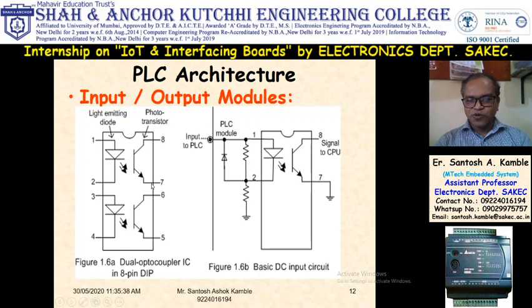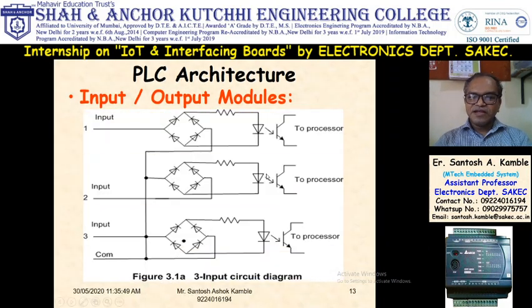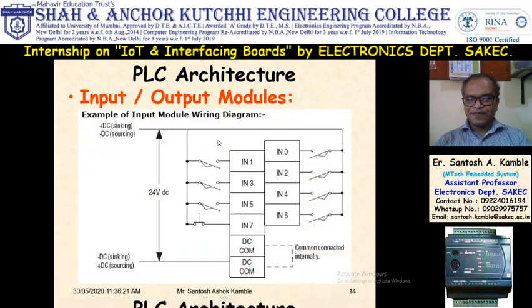This is known as an opto isolator, or you can say opto coupler. There is one light emitting diode and a photo transistor here. Light will fall on this photo transistor and then the photo transistor turns on. These two devices are connected by light, not directly by wire. So if there is extra voltage, then there is extra light, but there is no effect on the output side because they are connected by light. Now, this is your input output module for AC.